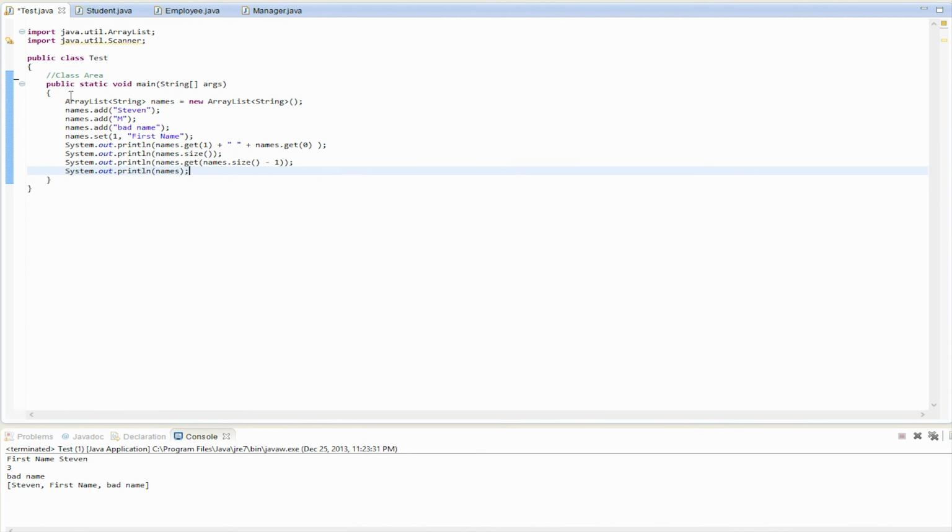So this is how you add stuff to Arraylist. We have add, set, we saw remove, we saw printing, we saw getting the end, we saw how to print only certain ones, and how to create it. So this is a constructor here, and this is strings, so you could also do ints, or doubles, or objects, which we're going to do next. So we'll move on to the next one. That is number 10, which is Arraylist problem solving, and you'll learn a lot more in that one. So stay tuned.